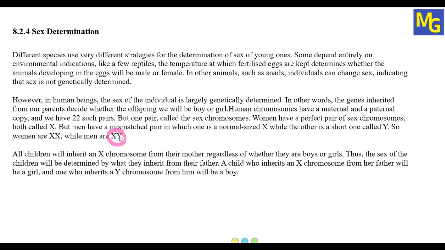So it depends on the father. From the father there are chances to get an X chromosome or a Y chromosome. If they get an X chromosome, then the XX combination will become a girl. If they get a Y chromosome from the father, then the XY combination will be a boy. And like this, the sex of the child will be determined in the case of human beings. We will see it in a little bit of detail.